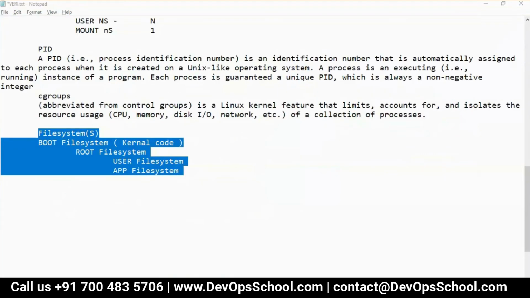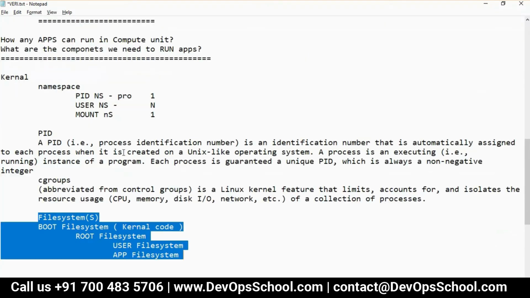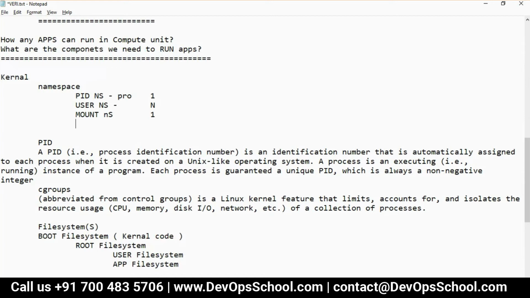So look at this again. See here. Network. Okay. So this network is coming from here. And then you get one network. Why one network?